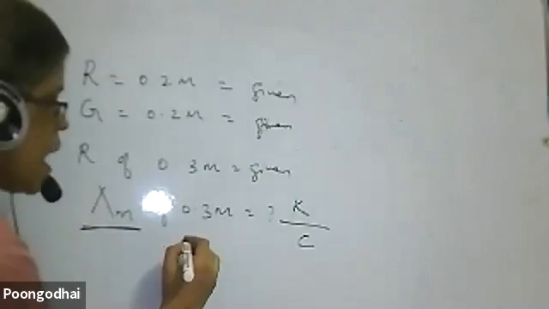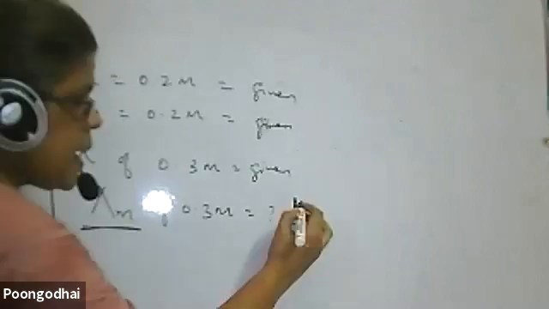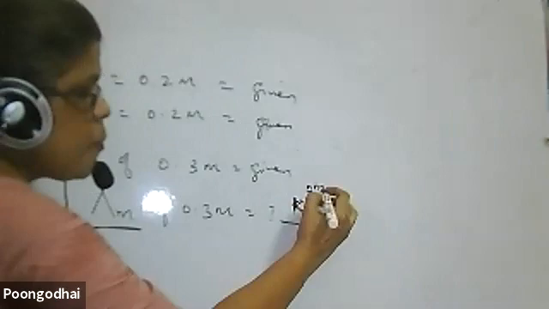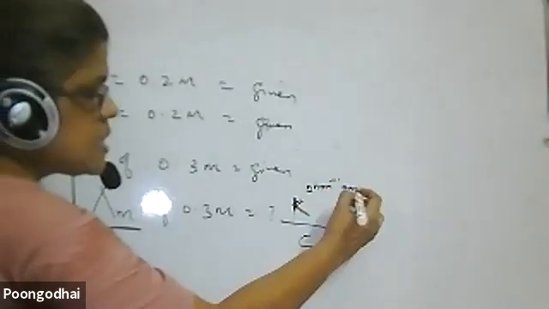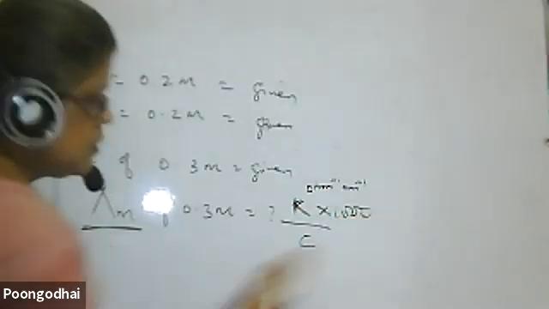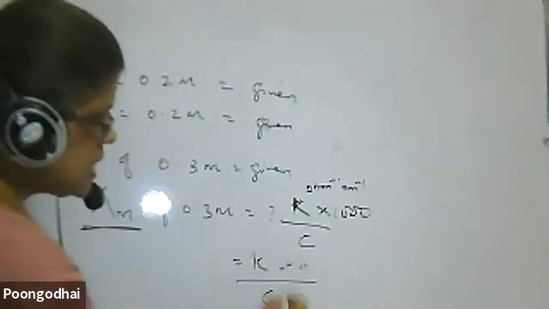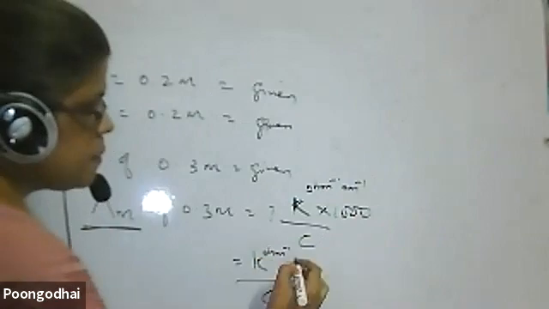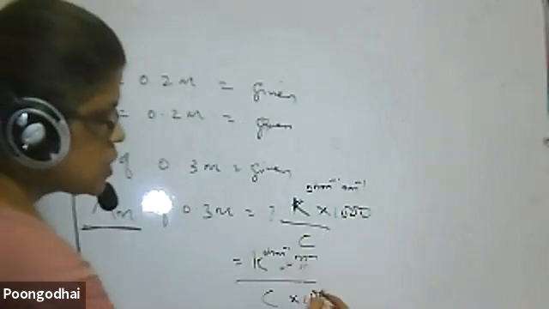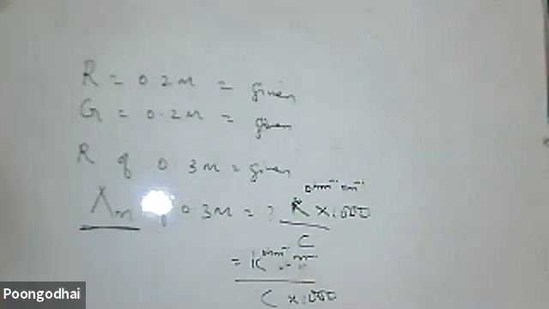Then you have to find it out. This kappa comes as ohm power minus 1, centimeter minus 1, which means you have to multiply by 1000. But in kappa by C, if it is ohm power minus 1, meter power minus 1, it should be 1000 divided. Ma'am, I'm getting confused. Is 1000 in the numerator or denominator? How am I to keep it in mind? That I will tell you.